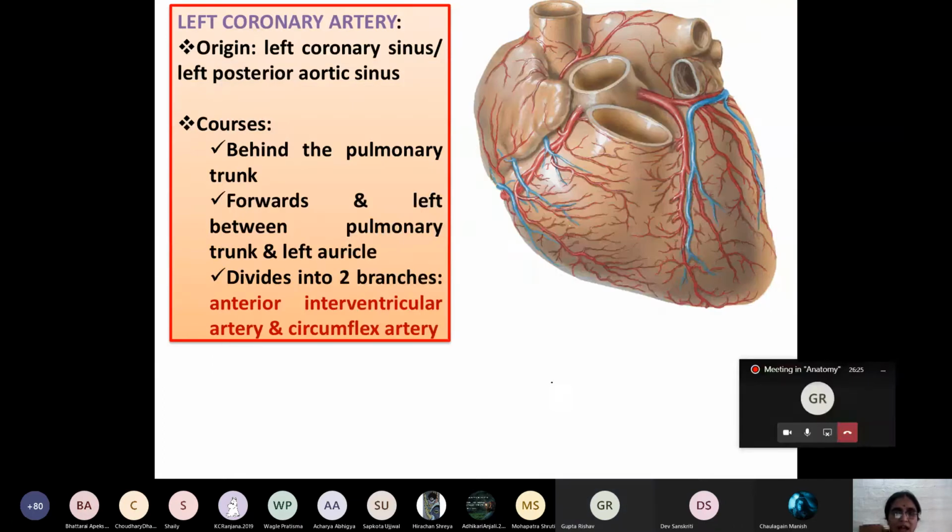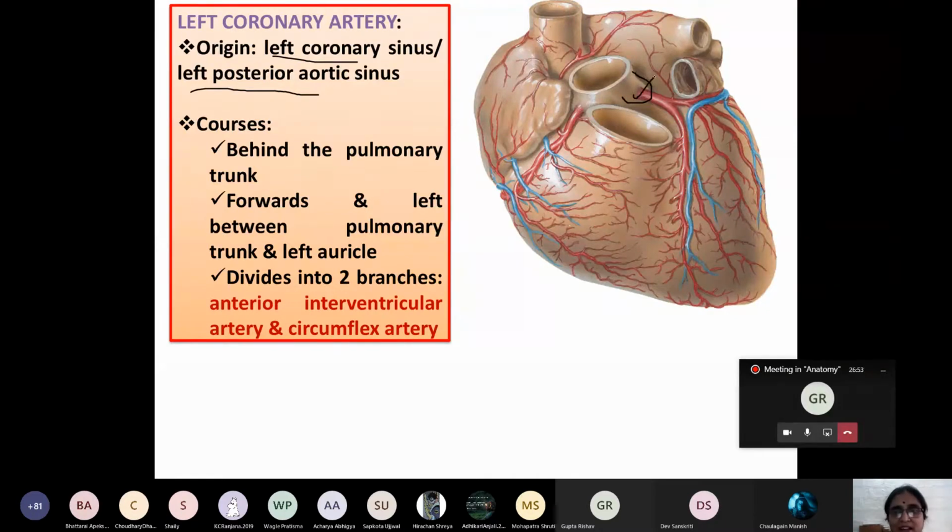Now I think all of you have understood. Let us go into left coronary artery. Left coronary artery is another artery which supplies our heart. Now the origin: as I have already drawn in the diagram, the left coronary artery arises from the sinus. What is the name of the sinus? This is the left posterior aortic sinus, and it is also known as left coronary sinus. So this is the origin of the left coronary artery.